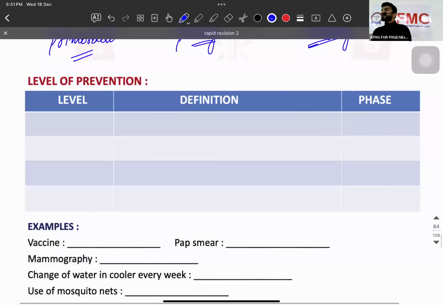Now, sir, level of prevention. Before the disease, what can you do? Either you can stop the risk factor or you can stop the disease. That is going to be your primordial and primary. After the patient has the disease, either you can give treatment, secondary, or rehabilitation of complications, tertiary. Okay? Simple.